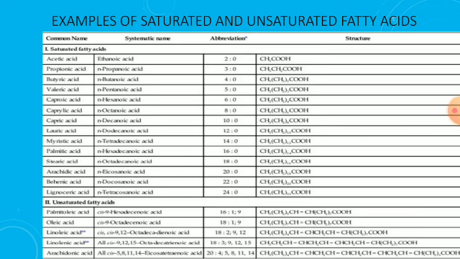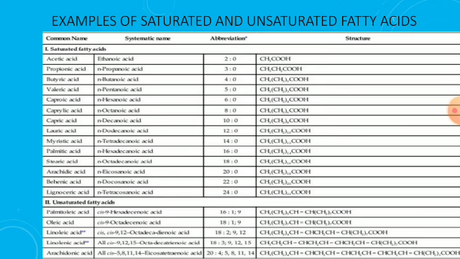And the next, arachidonic acid is a 20 carbon unsaturated fatty acid, and the systemic name is 5,8,11,14-eicosatetraenoic acid. It has 4 double bonds. The major characteristic feature of the unsaturated fatty acid is that the suffix ends with "enoic acid".